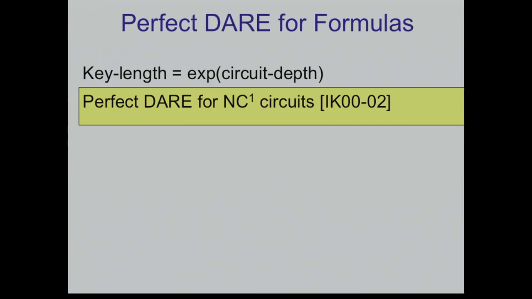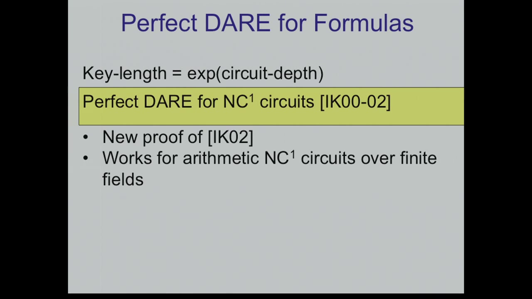So this is like a new proof for the IK00 and 02 results. Actually, they showed something stronger. They had an encoding which achieves a constant degree also in the randomness, actually degree 3. And they could also work with slightly stronger functions. But it gives you a flavor of what can be achieved. So note, by the way, that it works for arithmetic NC1 circuits as well. All the gadgets that I used were arithmetic, so you can work with arithmetic formulas.